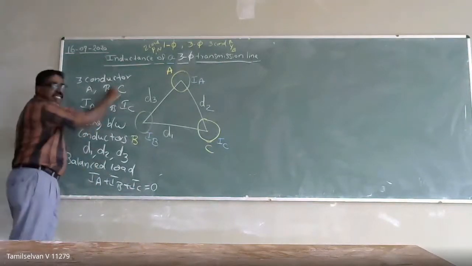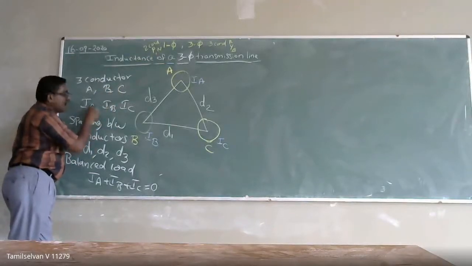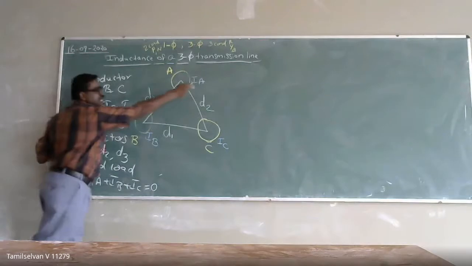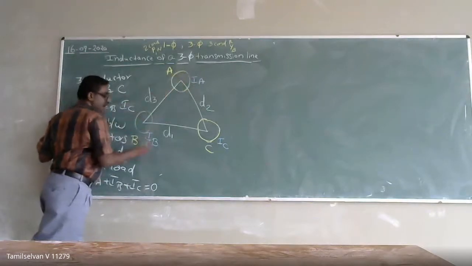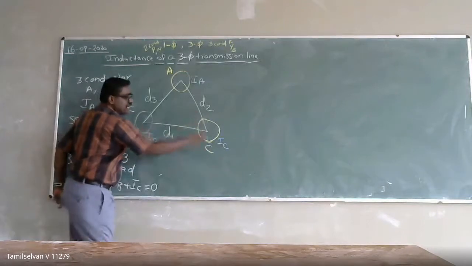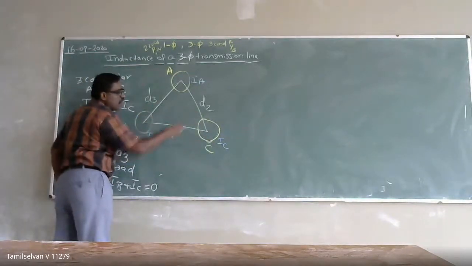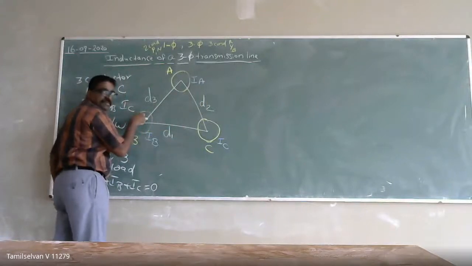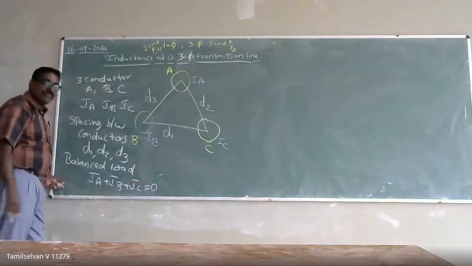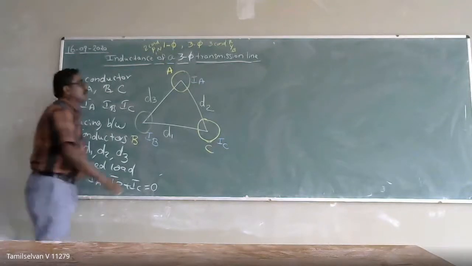Here I am considering three conductors A, B, C. Current IA flows through conductor A, IB through conductor B, and conductor C carries current IC. Each conductor is separated by distances D1, D2, and D3. Since the load is balanced, the currents flowing through the conductors also appear as balanced currents.